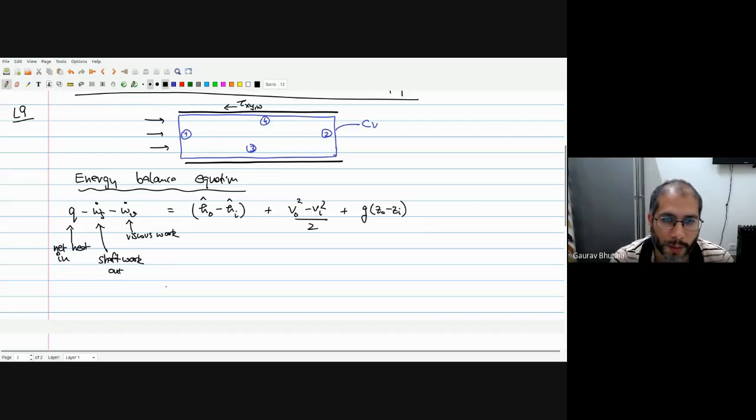It's like you're pushing a wall. You're applying a force, but the wall is not moving. The fluid is not moving at the boundary walls. So that means that there is no work done because of the shear stress on the walls.